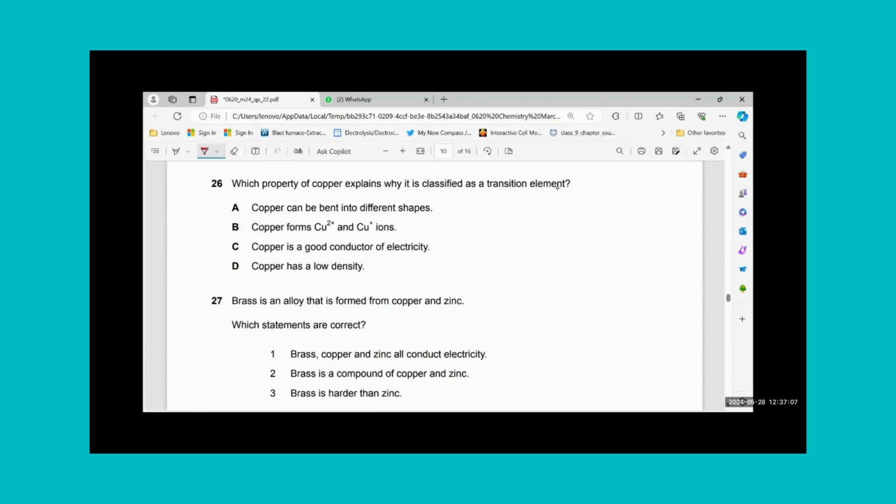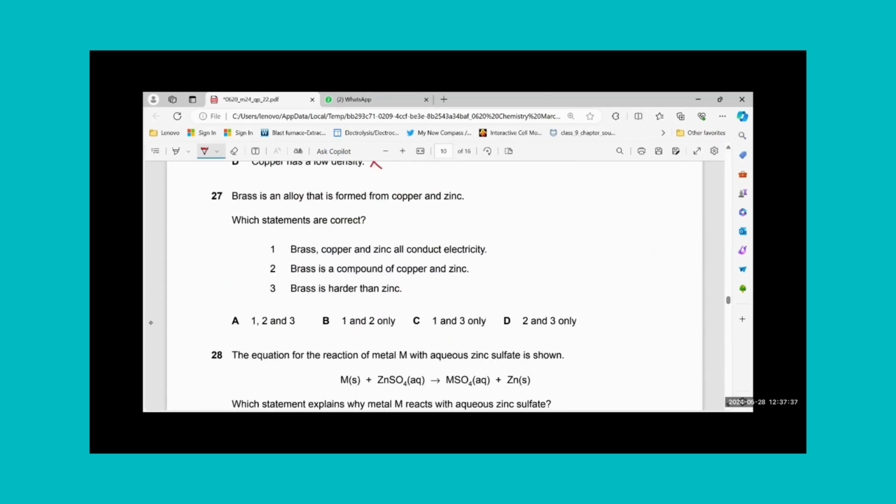Okay, MCQ number 26. Which property of copper explains why it is classified as a transition metal? Copper can be bent into different shapes. That is true of all metals, not only transition metals. Copper forms Cu2+ and Cu+. Yes, that is the property of transition metals, that they have variable oxidation numbers. Copper is a good conductor. All metals are. Copper has a low density. No, copper is a transition metal, so it has high density. So B should be the right answer.